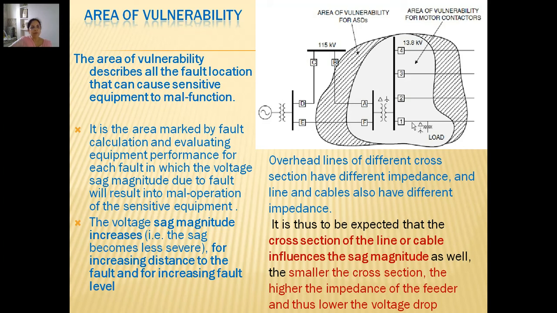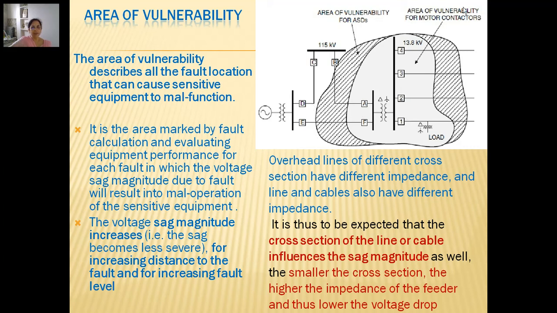If the available voltage becomes equal to or less than the critical voltage of the equipment, then it will be affected. It will malfunction. And so the possibility of sags being generated in this area is calculated for different types of faults which are taking place in the region, which are likely to have an effect on our sensitive equipment.